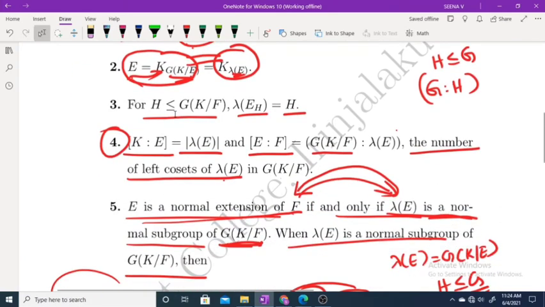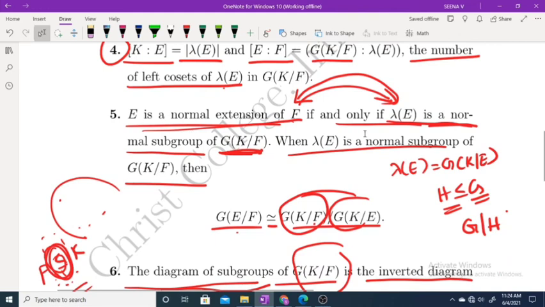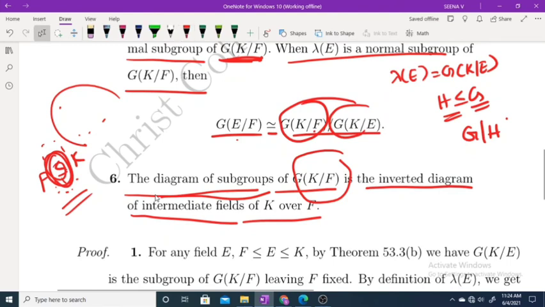And the next one: H is a subgroup of G of K over F, and lambda of the fixed field of H is equal to H. Clear? And the index, the degree of K over E, equals the cardinality of lambda of E. Degree of E over F is equal to the number of left cosets of lambda E in G of K over F. And E is a normal extension of F if and only if lambda E is a normal subgroup of G of K over F. When lambda E is a normal subgroup, then this condition holds. We are proving this using the fundamental homomorphism theorem.